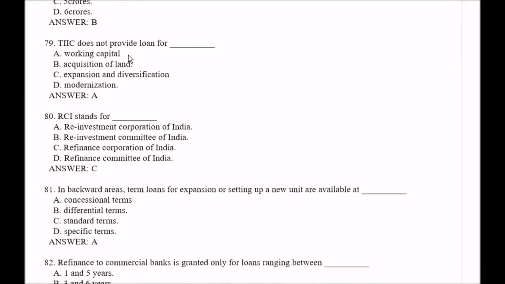Question number 79. TIIC does not provide loan for, your options are option A working capital, option B acquisition of land, option C expansion and diversification, option D modernization. Right answer is option A, that is working capital.